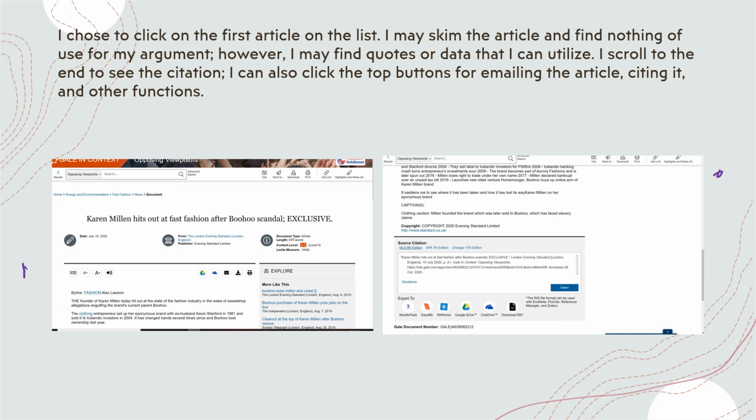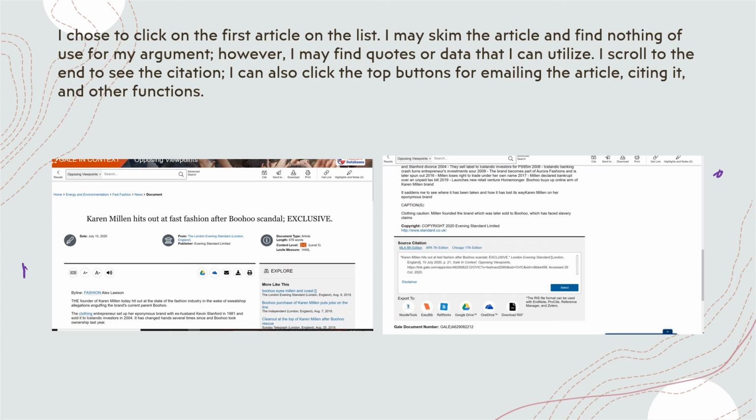in my argument. So what you will have to do is start narrowing down your argument as much as you possibly can and your topic, so that you don't have such a huge number of sources that you have to look through. You can also look at the title, and oftentimes the title of the article will let you know if it's something that would be interesting to you or not based on your particular argument.